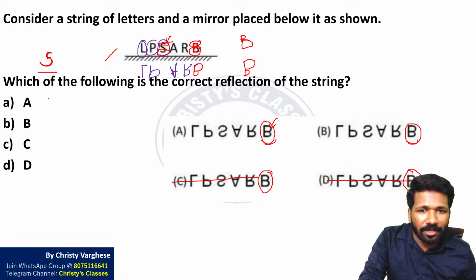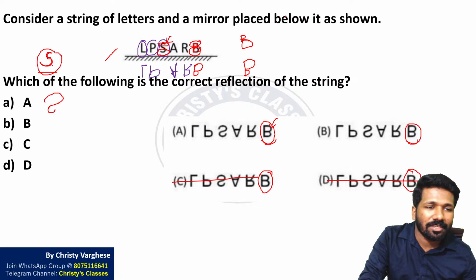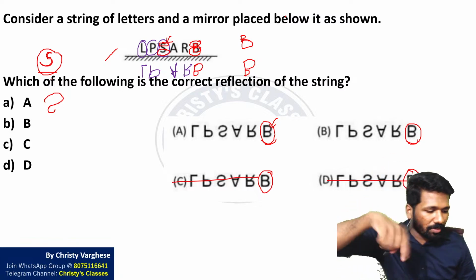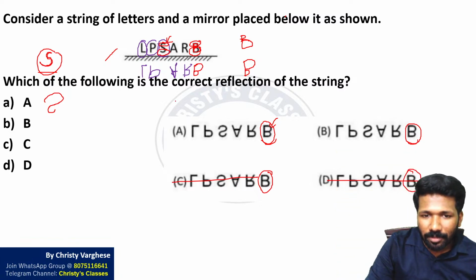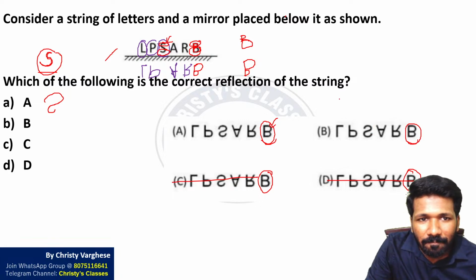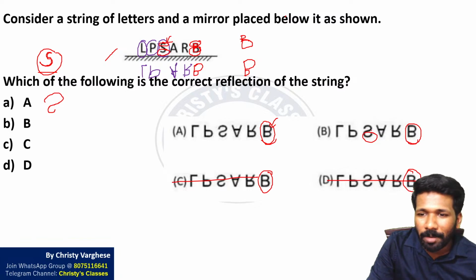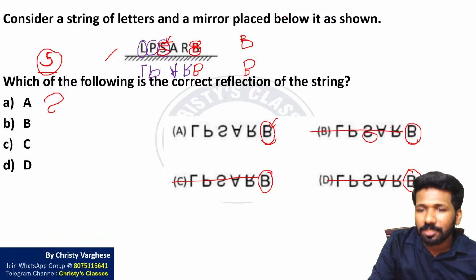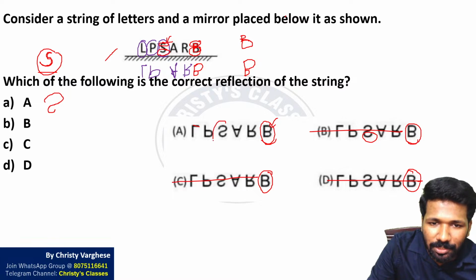So when you flip it, the top part should be bigger and the bottom part should be smaller, upside down. Look at the remaining two options. Here the bottom part is still bigger. That should be wrong, right? The top part should be bigger. That is why option B is eliminated, and option A is okay.